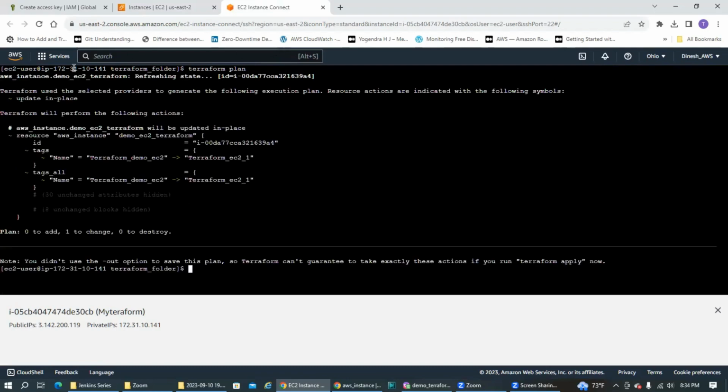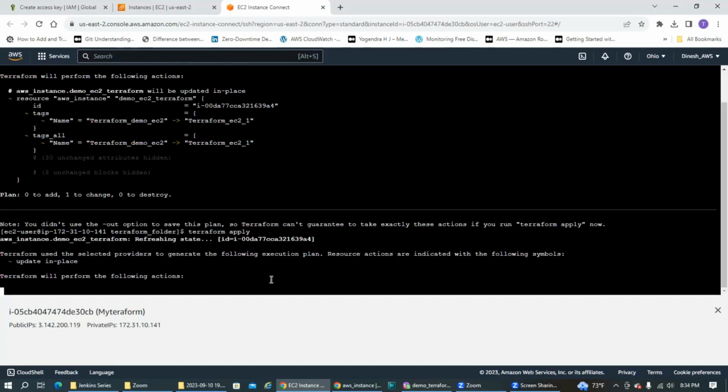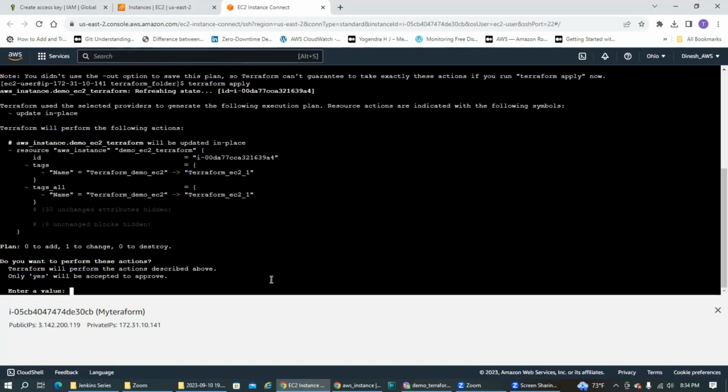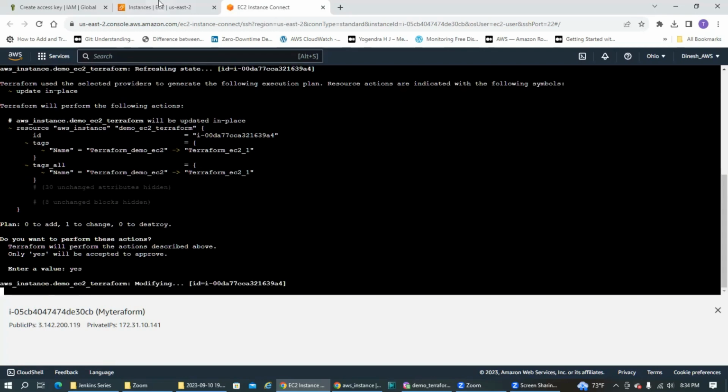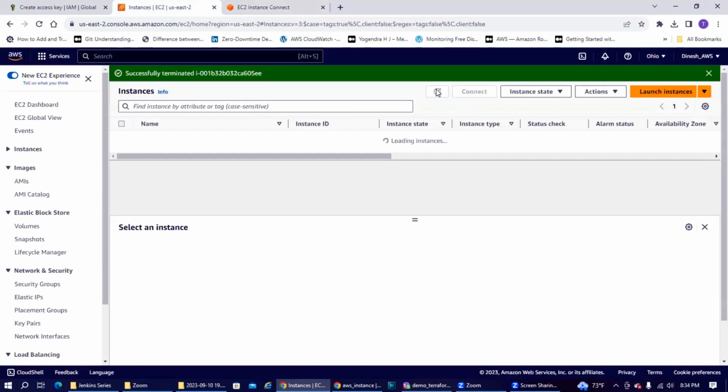So if you see, it has already created the instance. All it is saying is that you're changing a tag name. That is, you're changing the name of your EC2 instance, but everything remains the same. The AMI ID, the instance type, security groups, everything remains the same. Now let's type terraform apply. It will ask, are you okay to go ahead? Yes. Now let's go to our instance and see what that is.